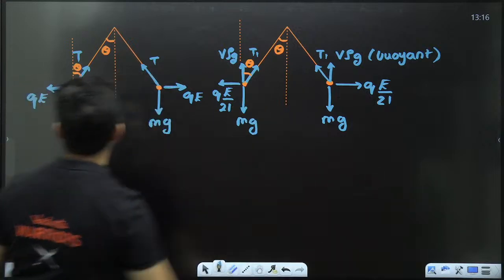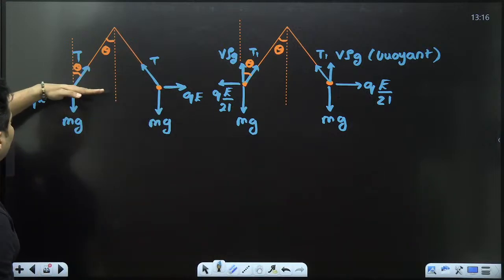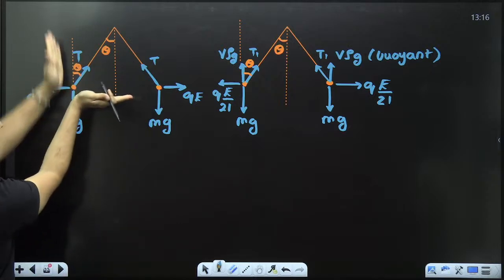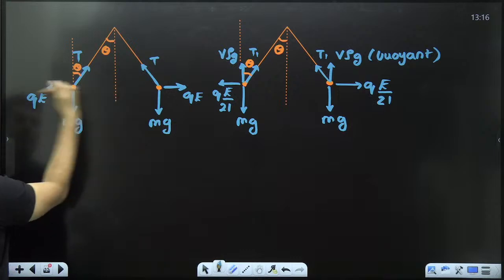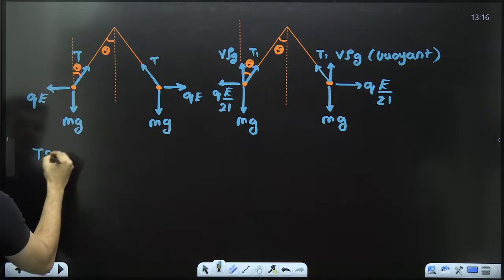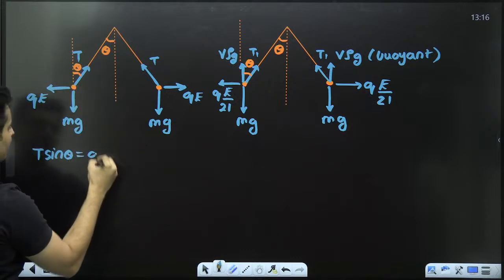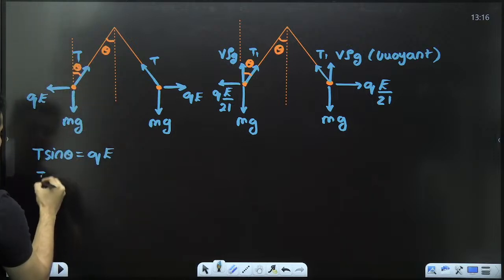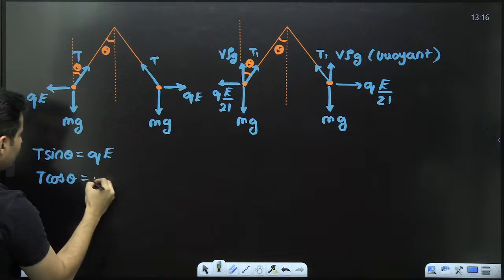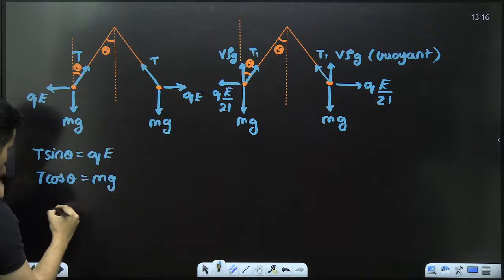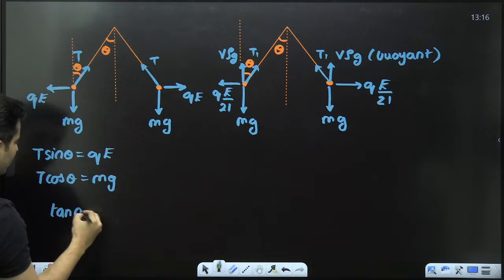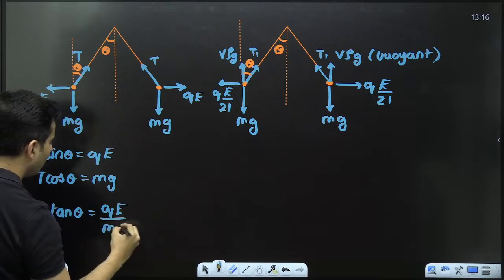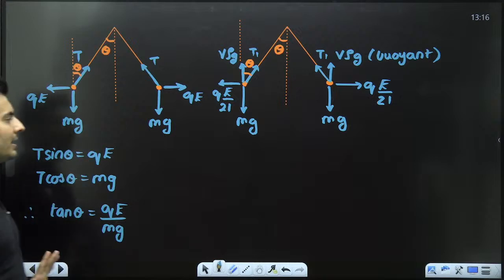So tension has two components: this is the sine, this is the cos. Sine is balanced by QE, so T sine theta is QE. Whereas the tension's cos component, which is upwards, is being balanced by mg. Dividing both of them, sine by cos is tan theta, so it will be nothing but QE divided by mg. That is what I will get here.